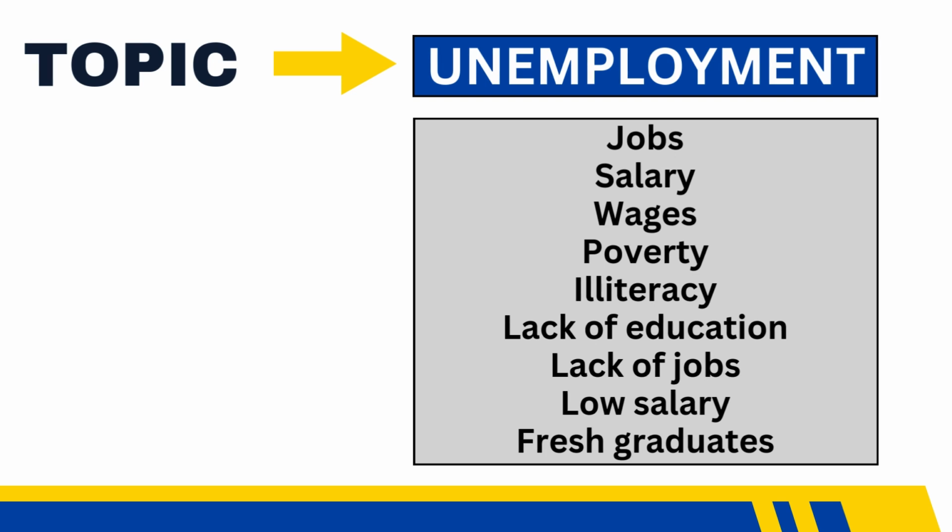Take for example this one. So we have unemployment. Under unemployment, there are several ideas that we can associate with the word or with the term. So unemployment here is basically what we refer to as the topic. Whereas all of these little ideas or words associated with unemployment are the things that we could think of every time we hear or think of the word unemployment. So these could be your ideas.